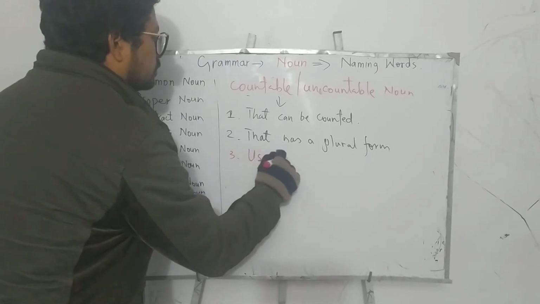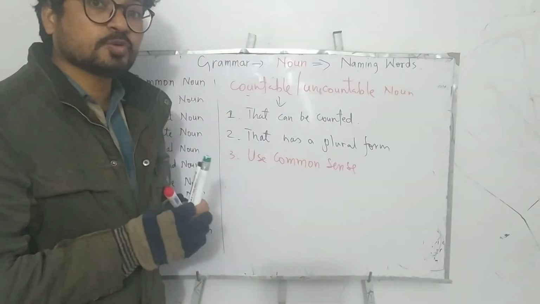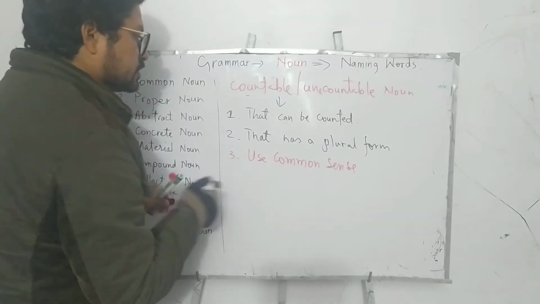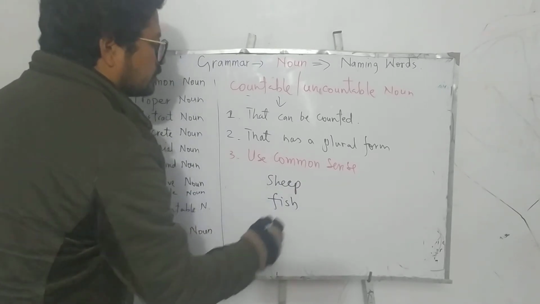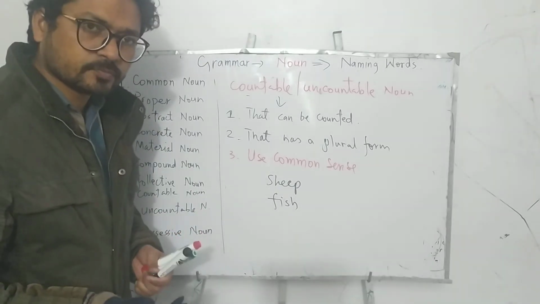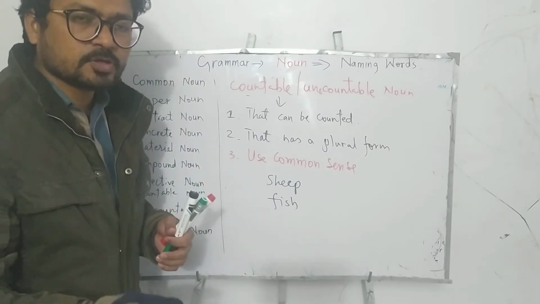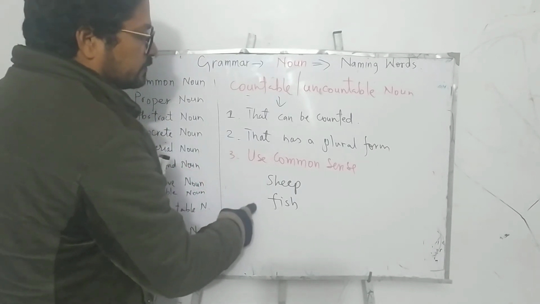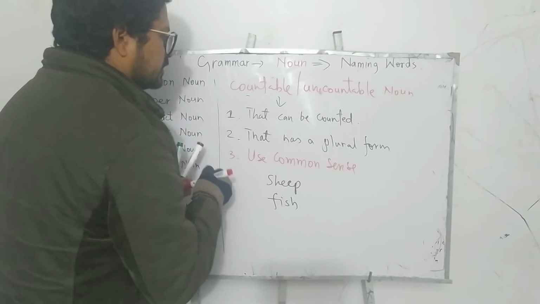Use common sense. There are so many words in the English language that don't have any plural form. Like, what's the plural form of sheep? What's the plural form of fish? The singular is sheep and the plural is also sheep. When we say fishes, it refers to different types of fish. If there is only one type, then one is fish and two is fish. We don't say fishes. So sheep and fish don't have any plural form, and we don't use s with them.